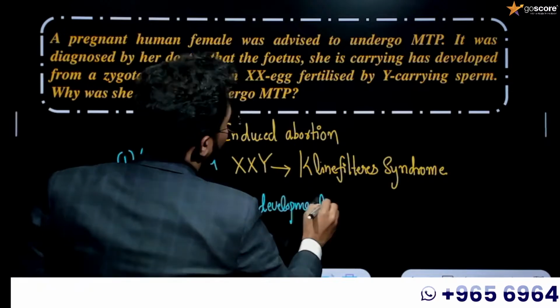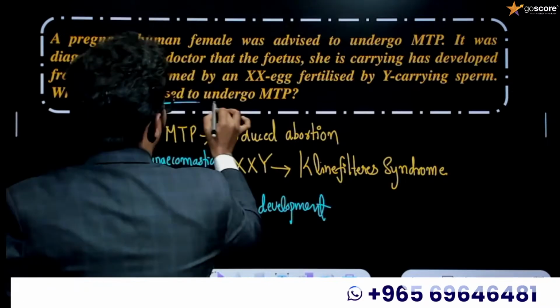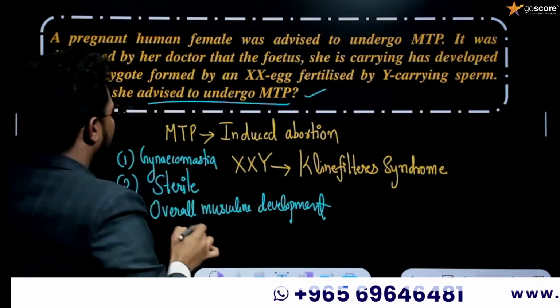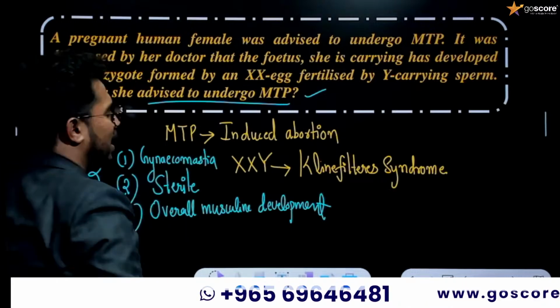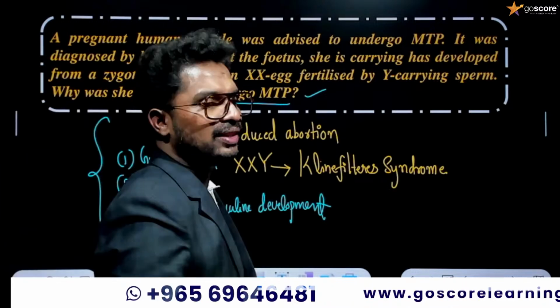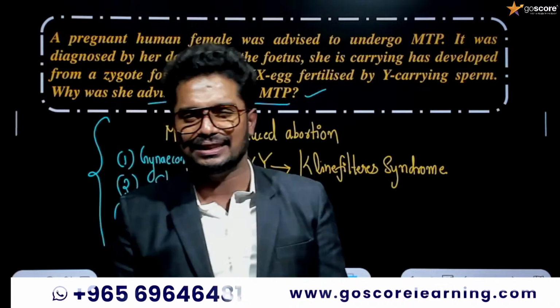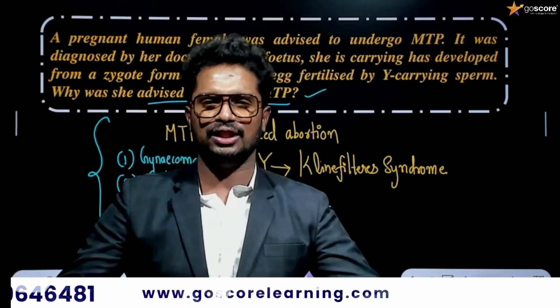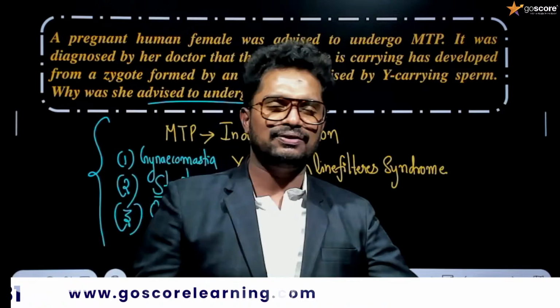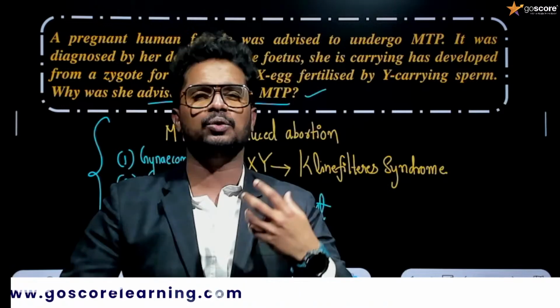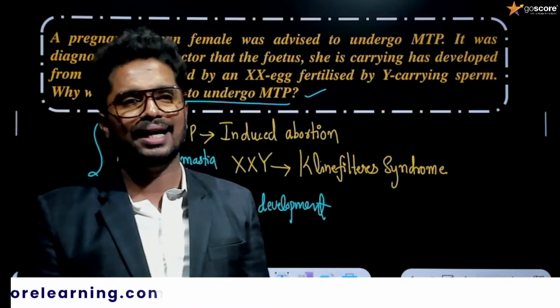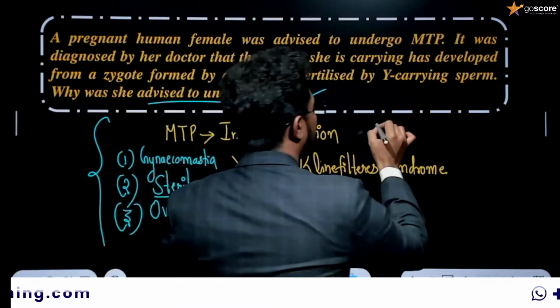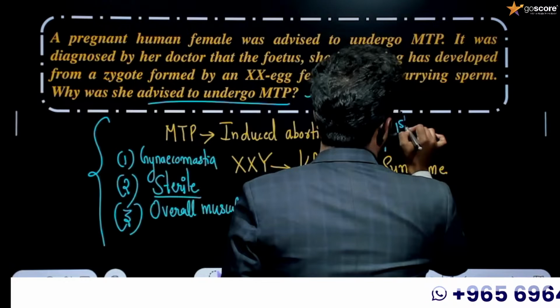Why are we advising MTP? If this child develops biologically, they will be sterile and will have both male and female features. That is considered a genetic disorder, and that's why doctors advise medically terminating the pregnancy by MTP. And MTP is relatively safe up to the first trimester.